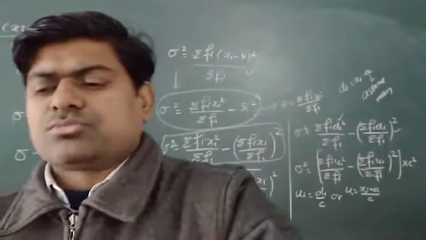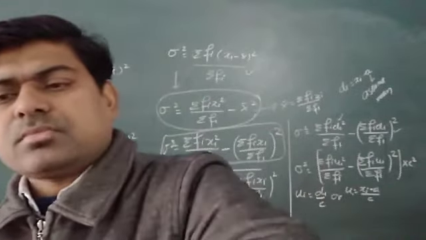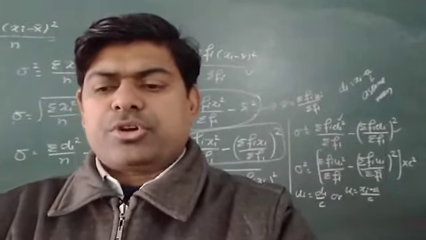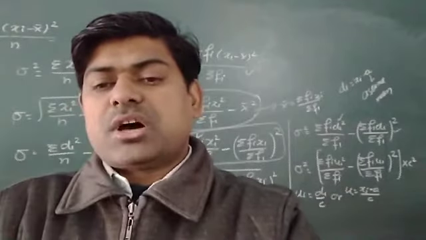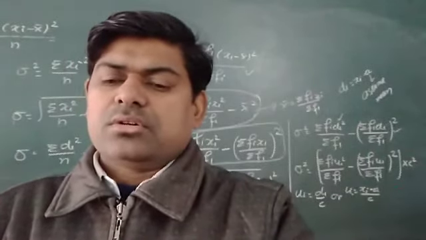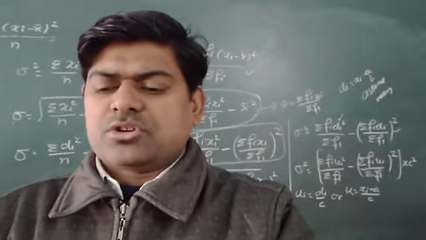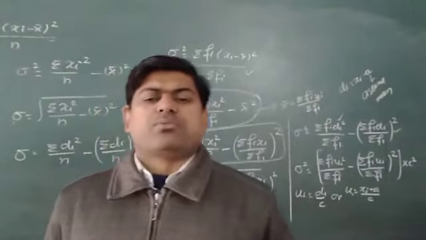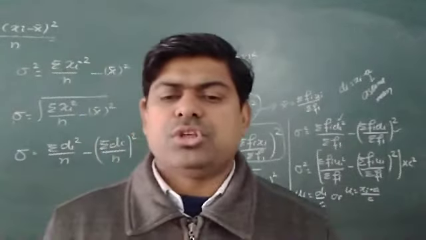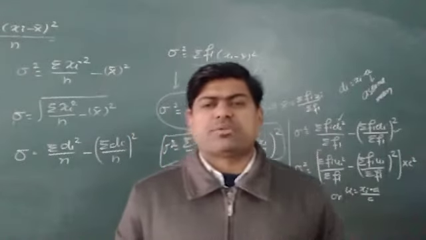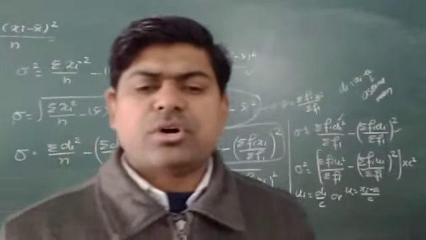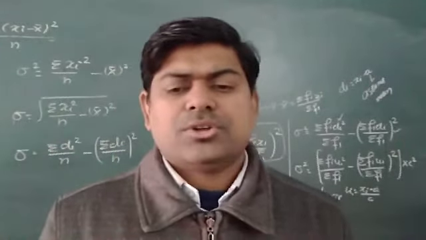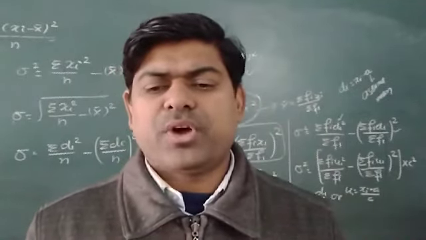Now I am just going to do some questions to find standard deviation and variance. You need not be worried about it, because some questions are there with us which are important, and after this topic only one topic is left, that is the coefficient of variation. Okay, I am going to start with the easy questions. Questions number 1 2 3 4 5 are all easy, and here we have observations in a simple form. It's written: find the mean and variance of the following data. So I'm going to do 4 questions.